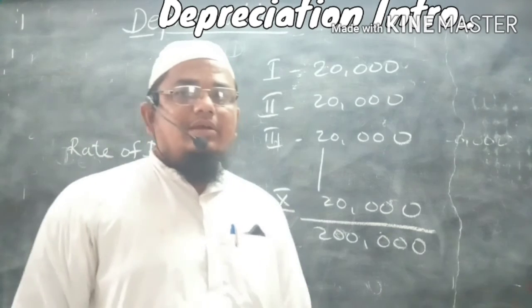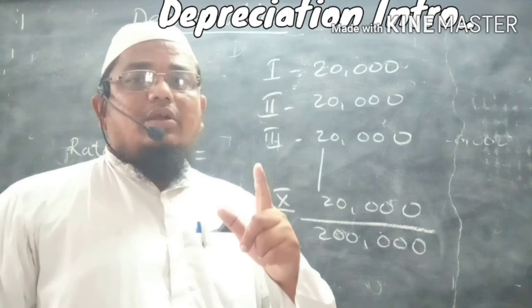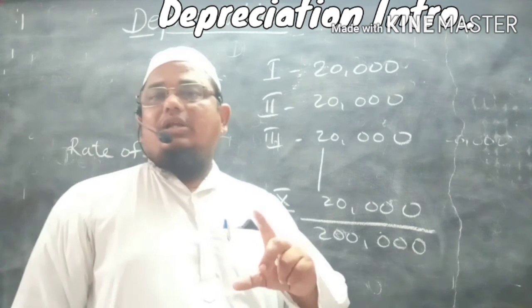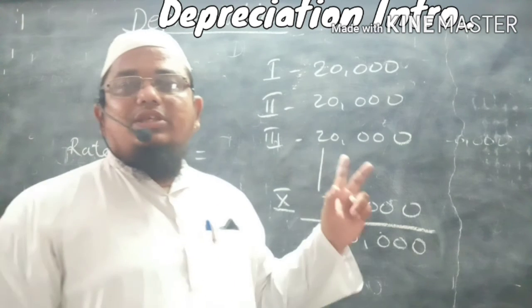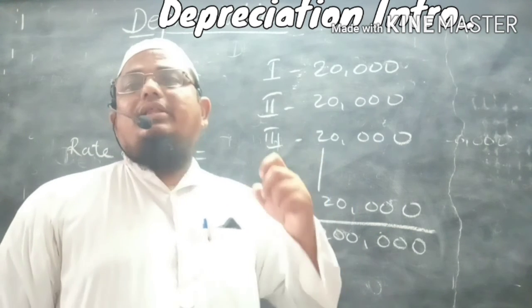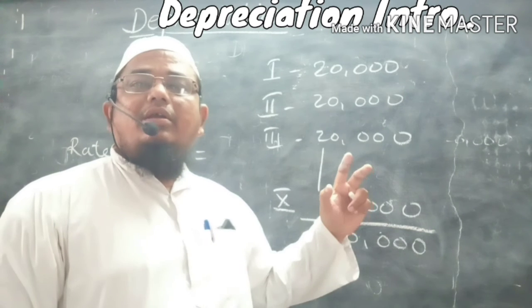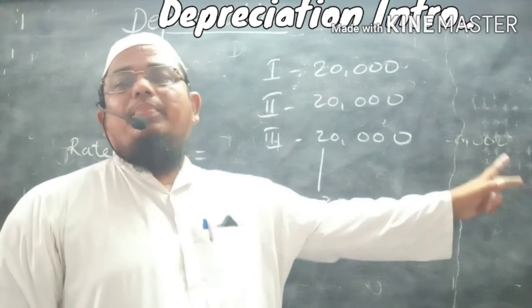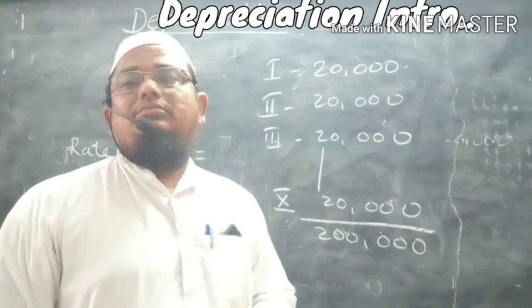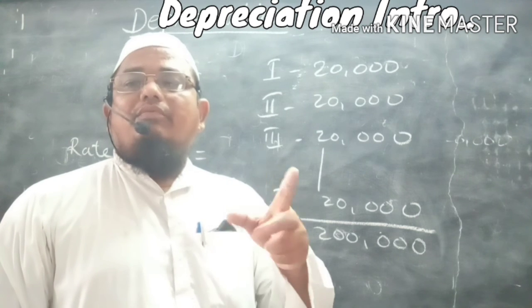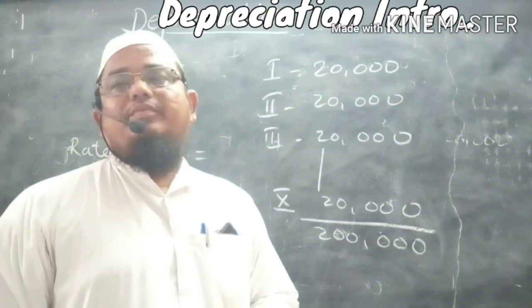And remember one thing, depreciation is a non-cash charge. We are not spending any money. We are just subtracting that money from the profit and keeping that money separate. That is only for the replacement of machinery.